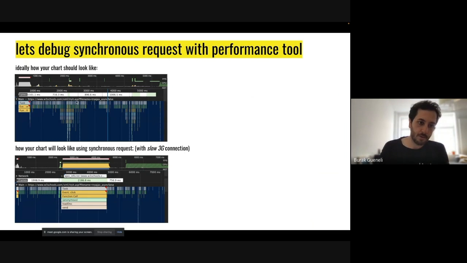And how would it look? This is a performance test that I took, which was not using any synchronous requests. As you can see here, you need to focus on those tiny, thin lines. Each of them represents some task that we do. And as you can see, there are tons of tasks that we run.